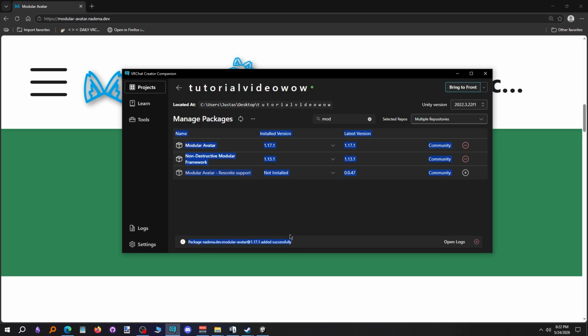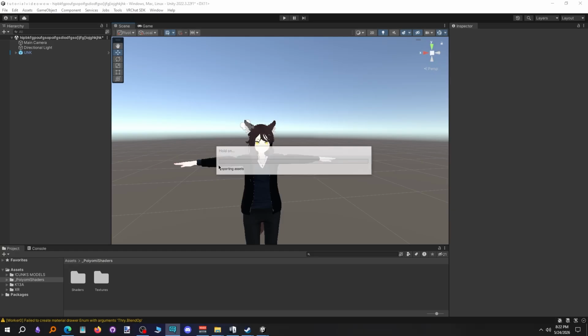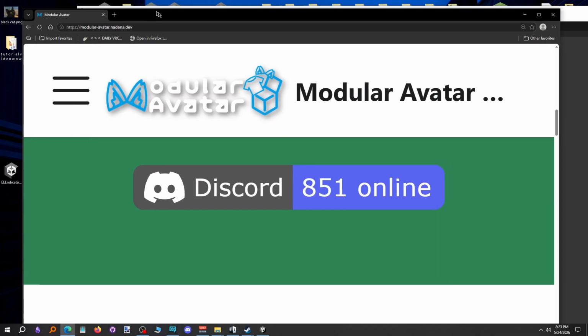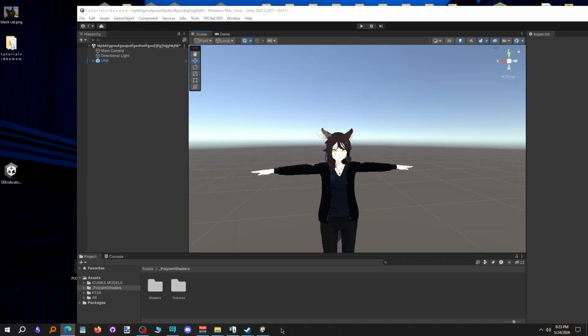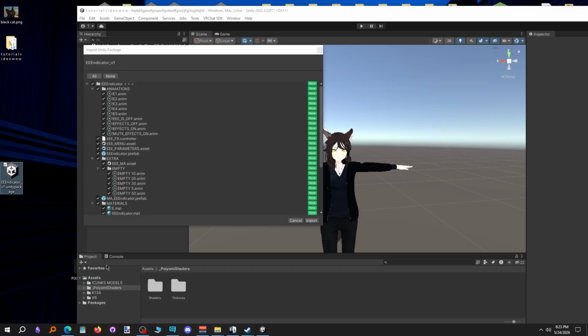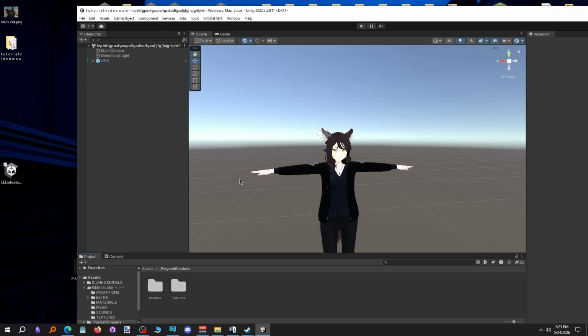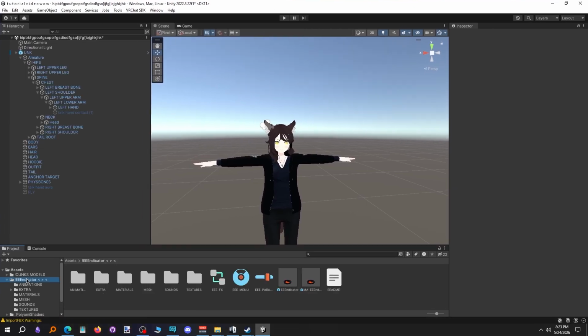Packages installed successfully. You go to Unity and you wait until it compiles all the scripts. And now what you do is you drag the indicator.unitypackage into the Unity and then you import, and then very good, indicator.